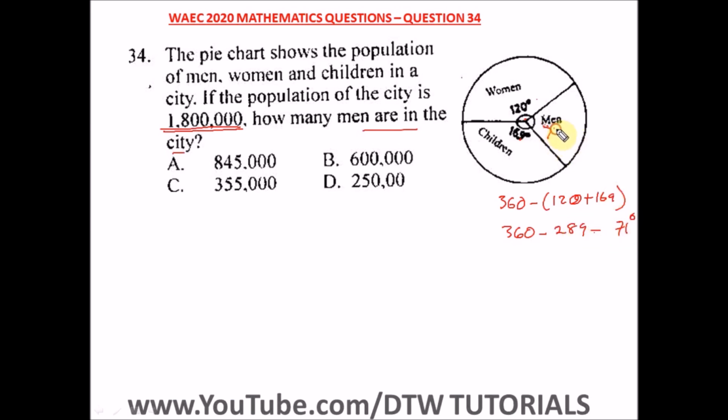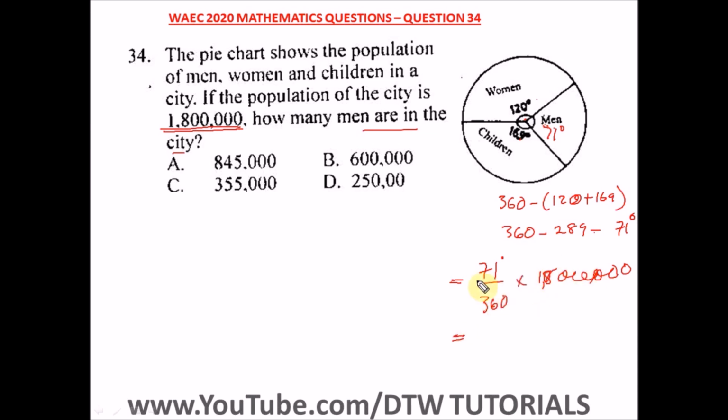If we now know the degrees, it's easy for us to know the population of men. The population of men will be 71 degrees divided by 360 times the total population, which is 1.8 million. So what do we do here? We cancel out and punch it into the calculator.